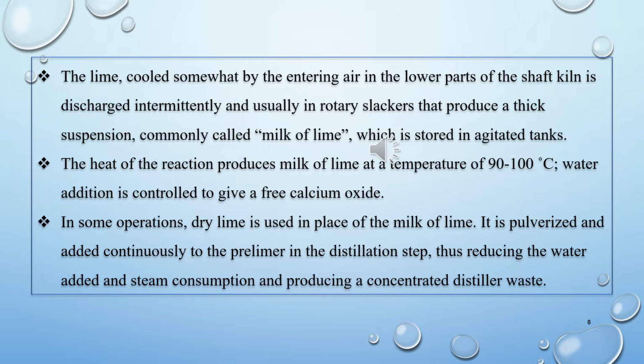Now the third and last point in the preparation of lime is, in some operations, dry lime is used in place of milk of lime. It is pulverized and added continuously to the prelimer in the distillation step.